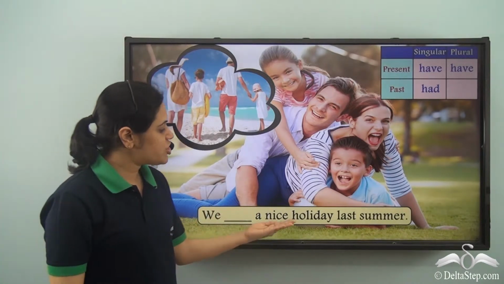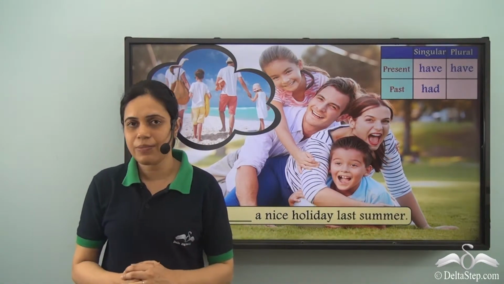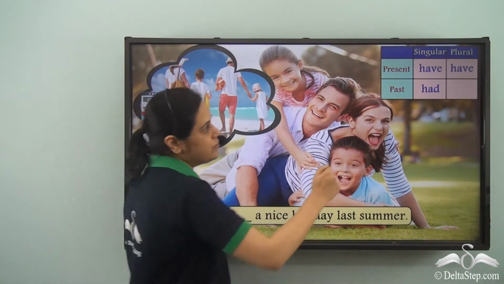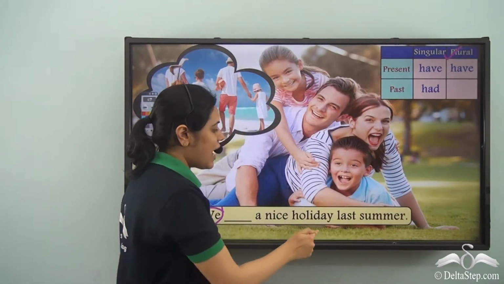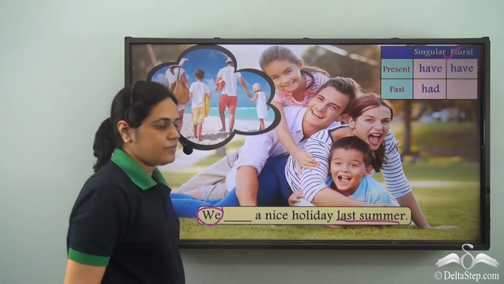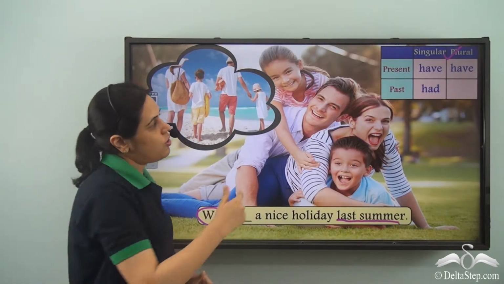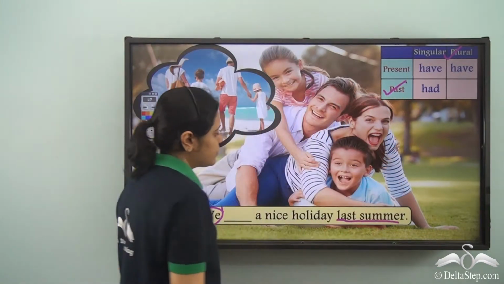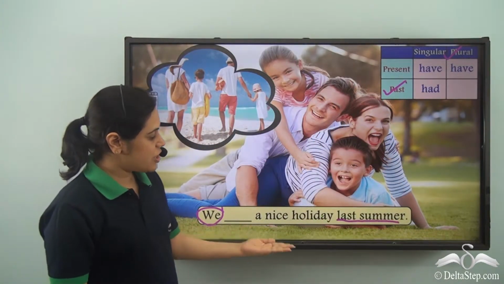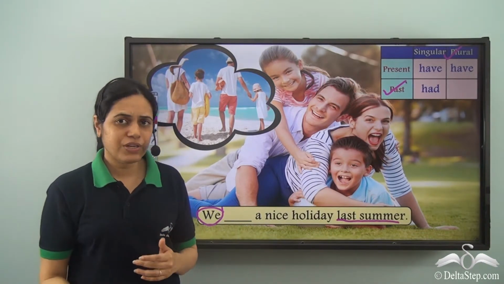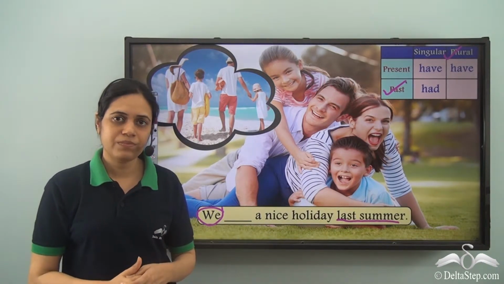We dash a nice holiday last summer. Now we indicates plural and last summer indicates that we are talking about past. So it is past. We dash a nice holiday last summer. So we experienced a nice holiday last summer.